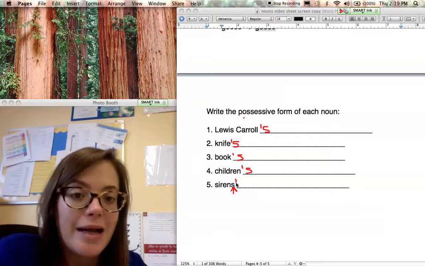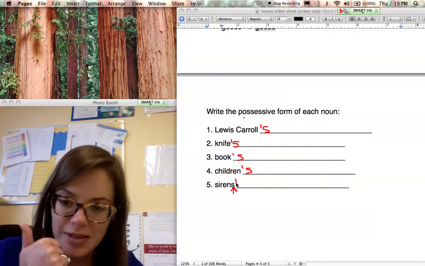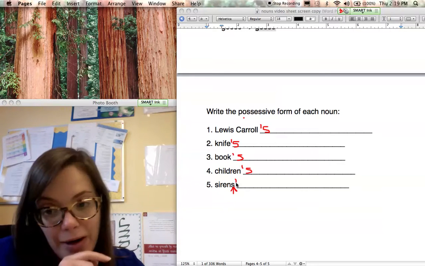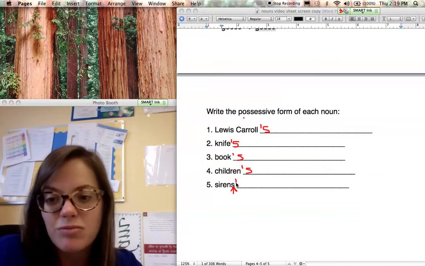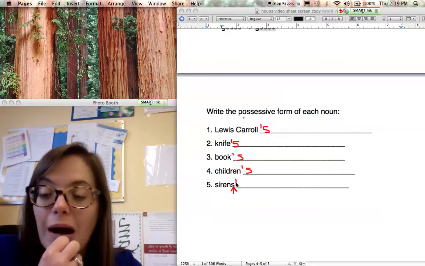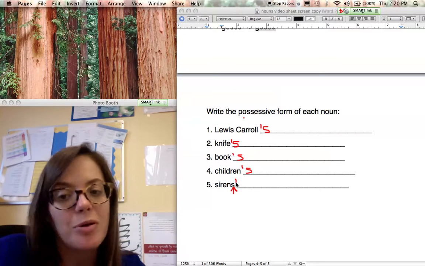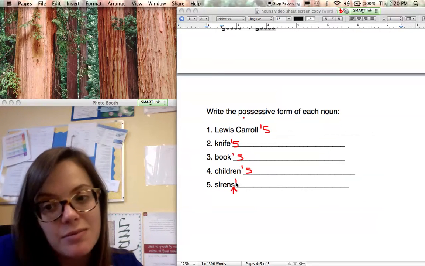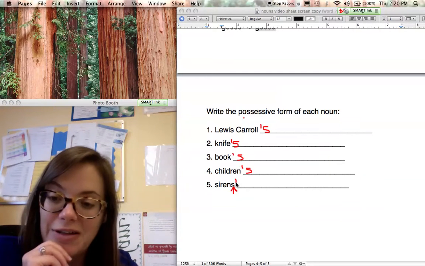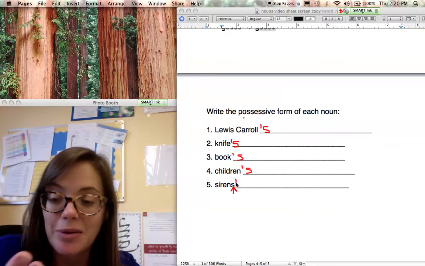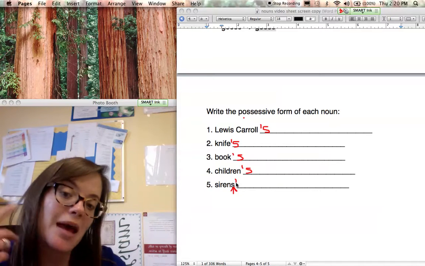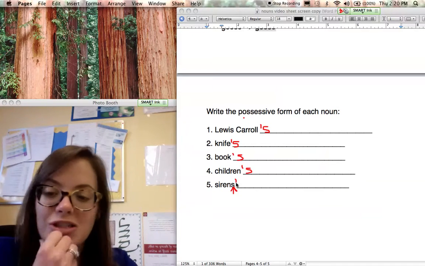Okay? All right, so to recap, nouns: a person, place, thing, or idea. Nouns can be common or proper. Okay? If they're common, it's general, just like dog. Okay? If it's proper, it's a specific name for a person, place, thing, or idea. So like my dog's name is Ginny. So Ginny would be the proper noun, and we capitalize those. Now, we can also make nouns possessive, which is when we're showing that something belongs to something else. Okay? We usually do that by adding an apostrophe S, but if we've already made that noun plural by already adding an S, we just add an apostrophe.